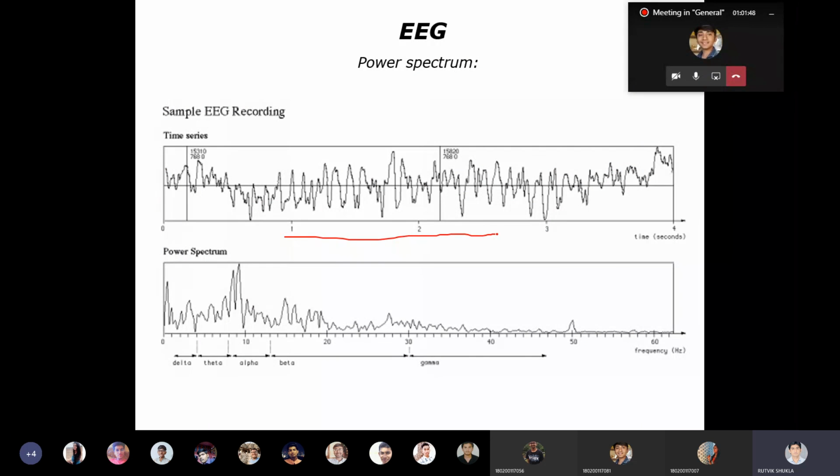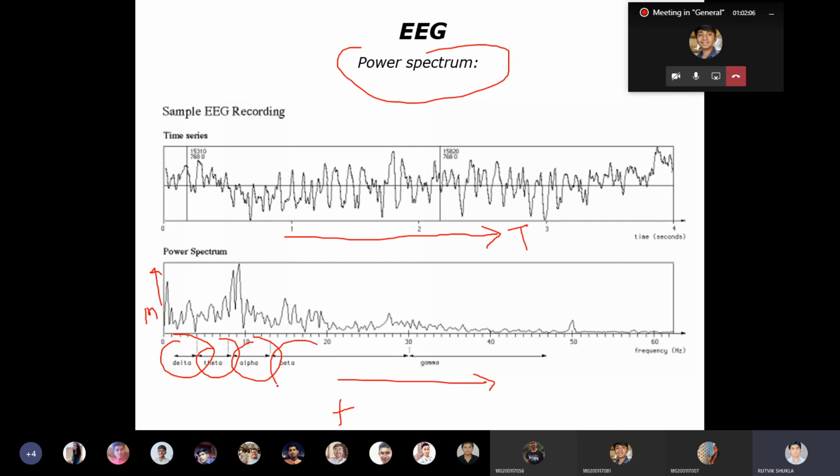Yeah, here this is the same example. It's called a power spectrum, where on the y-axis this is the magnitude, and on the x-axis this is the frequency. This is your time domain signal. You are converting it into frequency. So this is delta wave, theta wave. You have alpha wave, you have beta wave, and you have gamma wave.